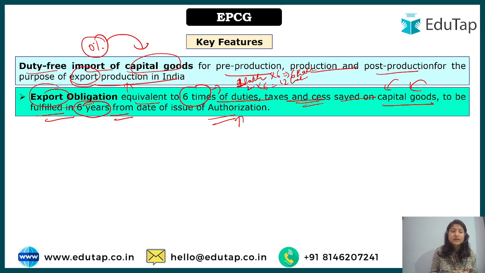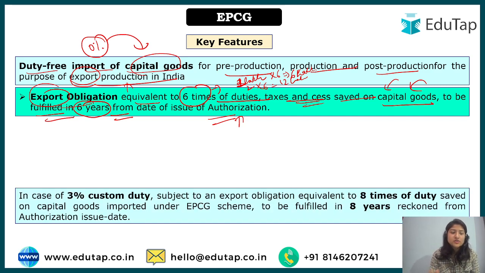From that date till 6 years, you have to have an export obligation equivalent to 6 times the money that you have saved on the capital good, the extra taxes or duties that you would otherwise have to give, or the cess that is there. Okay, this is the obligation.